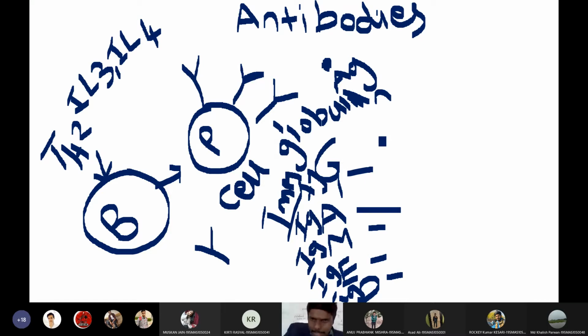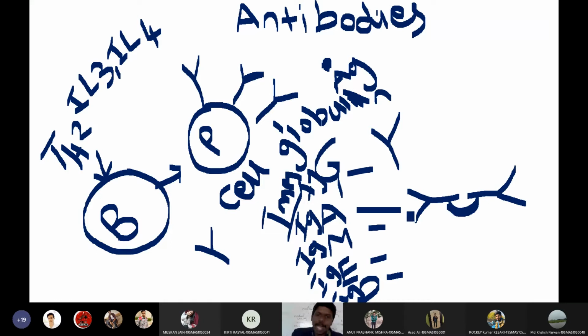Typically IgG looks like a Y-shaped antibody. So it is a monomer. Whereas IgA is a dimer. IgA dimer means there are 2 antibodies together. So this is one antibody and this is another antibody. The 2 antibodies will be stuck together by a hinge-like protein.